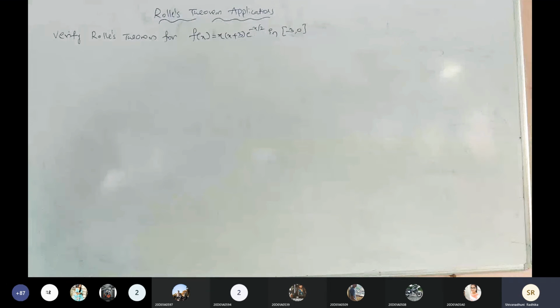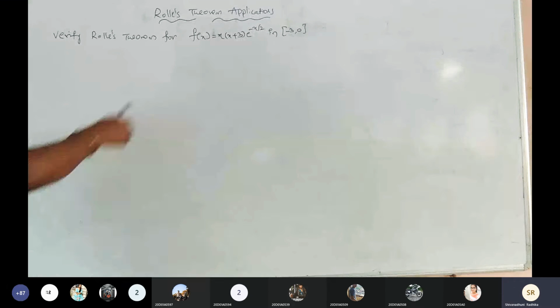Directly by observation, is the given function a continuous function or not? Tell me. Not, ma'am. Why? It is continuous except at x equals infinite. x into x plus 3 into e power of minus x by 2 is a polynomial times an exponential.